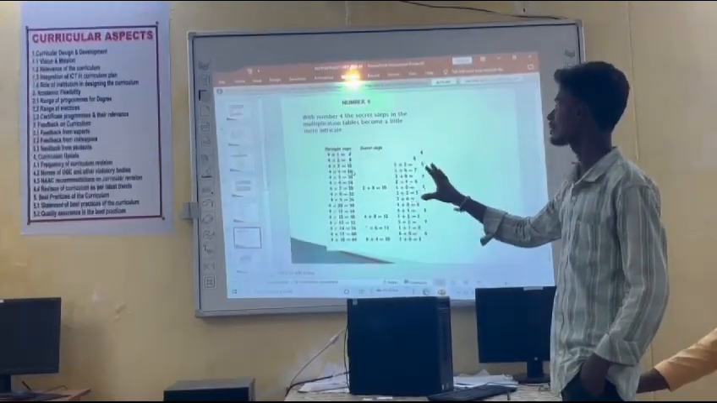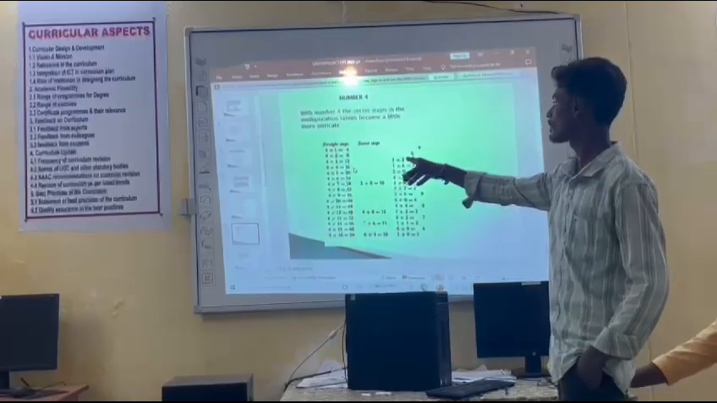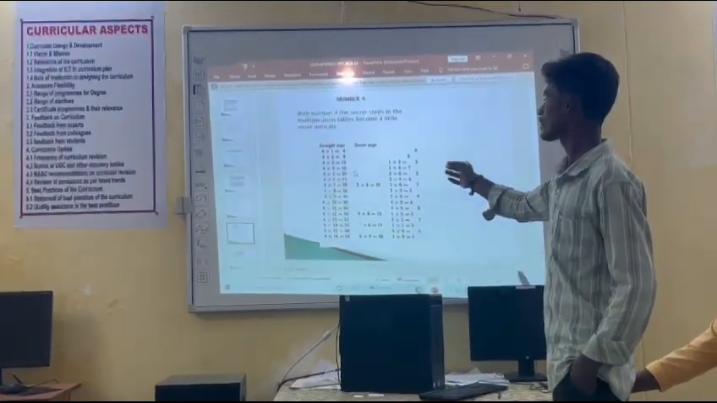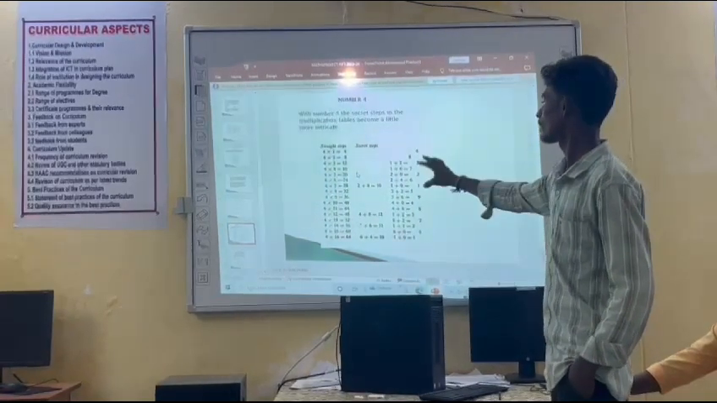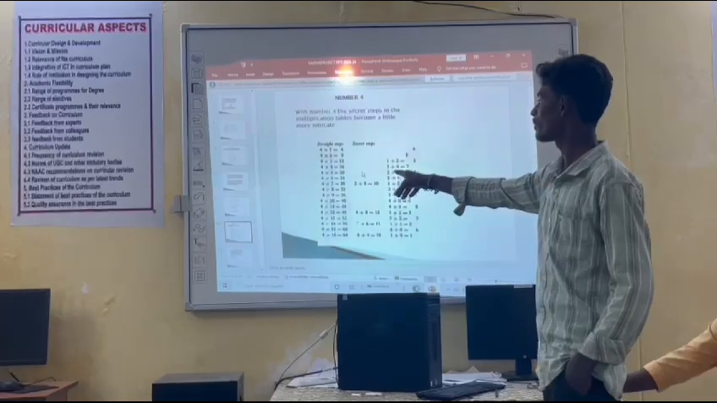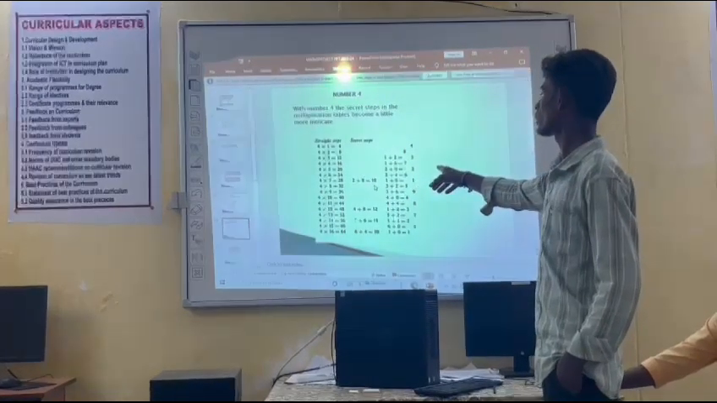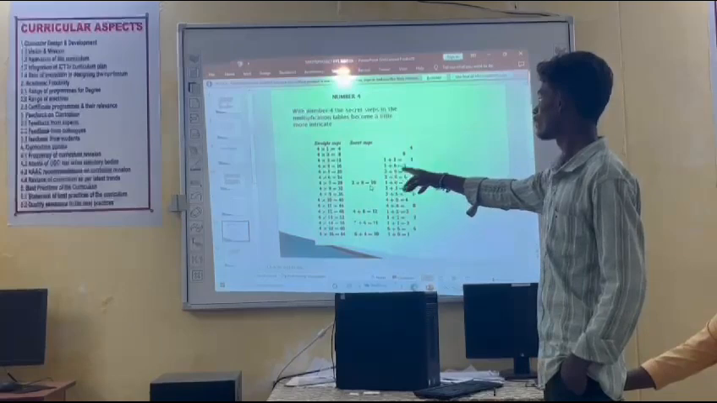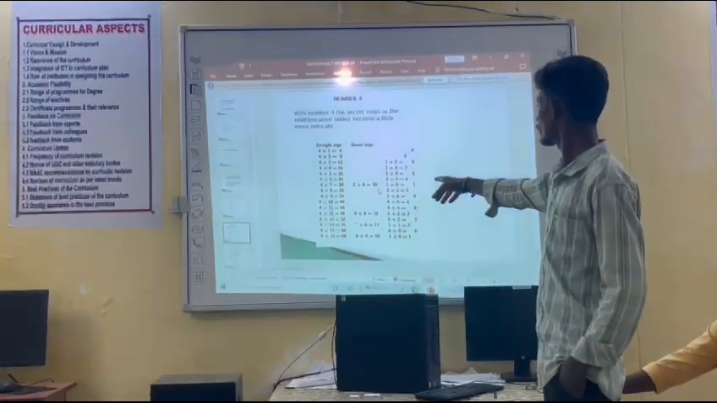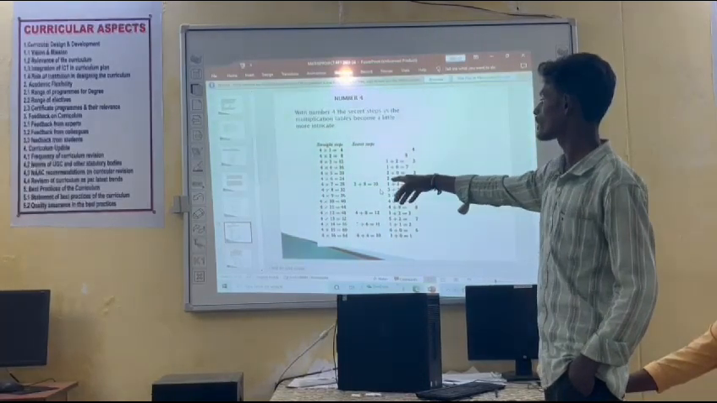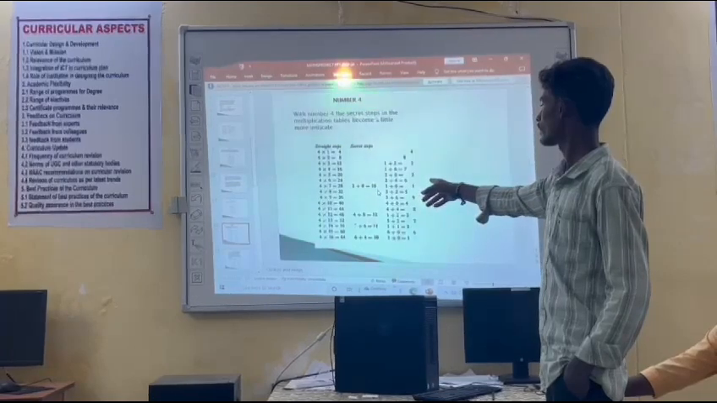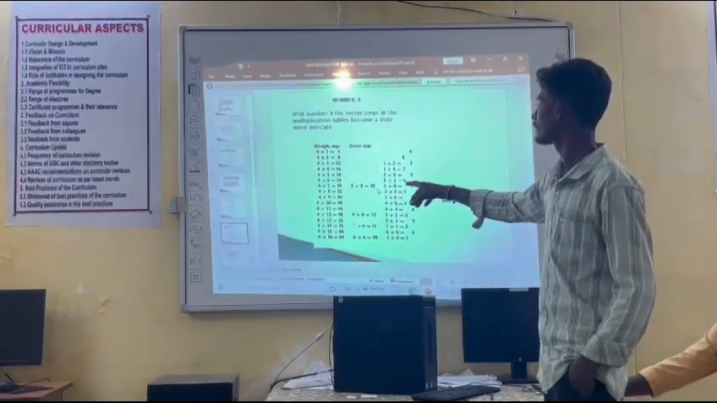4 into 1 is equal to 4. 4 into 2 is equal to 8. 4 into 3 is equal to 12, 1 plus 2 is equal to 3. 4 into 4 is equal to 16, 1 plus 6 is equal to 7. 4 into 5 is equal to 20, 2 plus 0 is equal to 2. 4 into 6 is equal to 24, 2 plus 4 is equal to 6. 4 into 7 is equal to 28, 2 plus 8 is 10, 1 plus 0 is equal to 1.